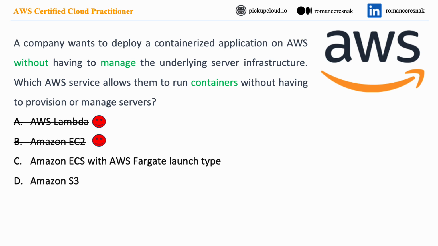Option C, Amazon Elastic Container Service (ECS) is a fully managed container orchestration service that facilitates the deployment, management, and scaling of containerized applications. ECS supports two launch types, Fargate and EC2. The AWS Fargate launch type enables you to run containers without having to manage the servers or clusters that execute the application tasks. With Fargate, you specify the CPU and memory requirements for your containers, and AWS manages the scheduling and running of these containers.